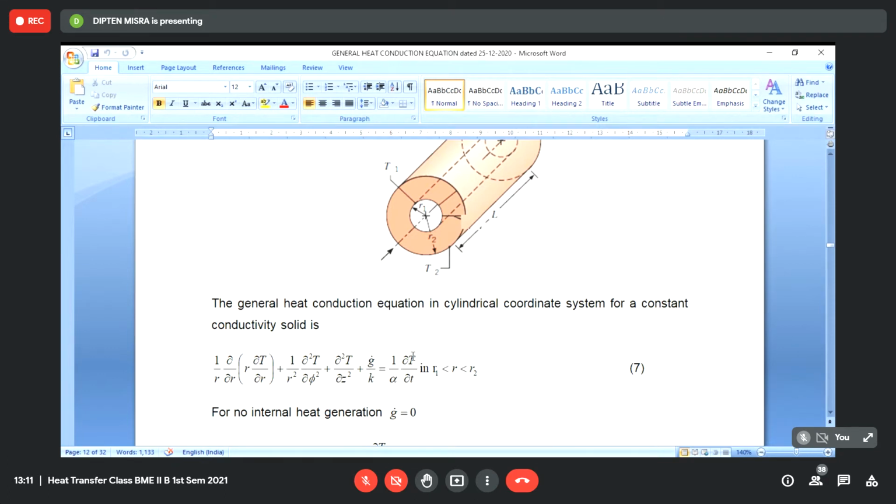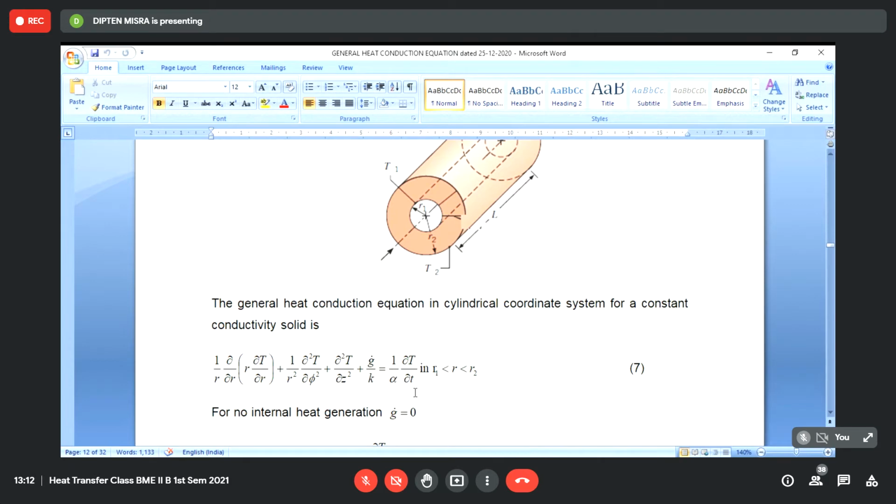And this term is the unsteady state term or the transient term, which takes care of the heat transfer phenomenon if the corresponding temperature distribution within the body changes with time. If the temperature everywhere does not change with time, so the heat transfer does not change with time, in that case we can consider it a steady state problem, and we can drop this term because this term will become equal to 0.